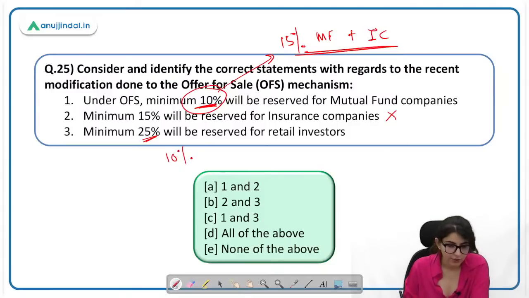Okay. So we're done with 25 questions. So here all the statements will be incorrect. So all of the above. None of the above. You have to find out the correct statement. None of the above is incorrect.